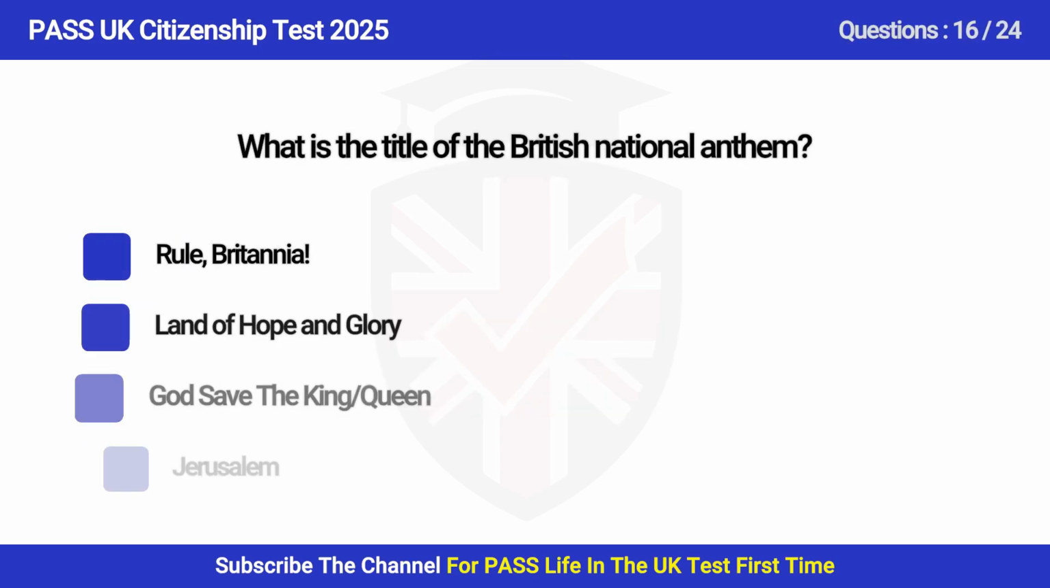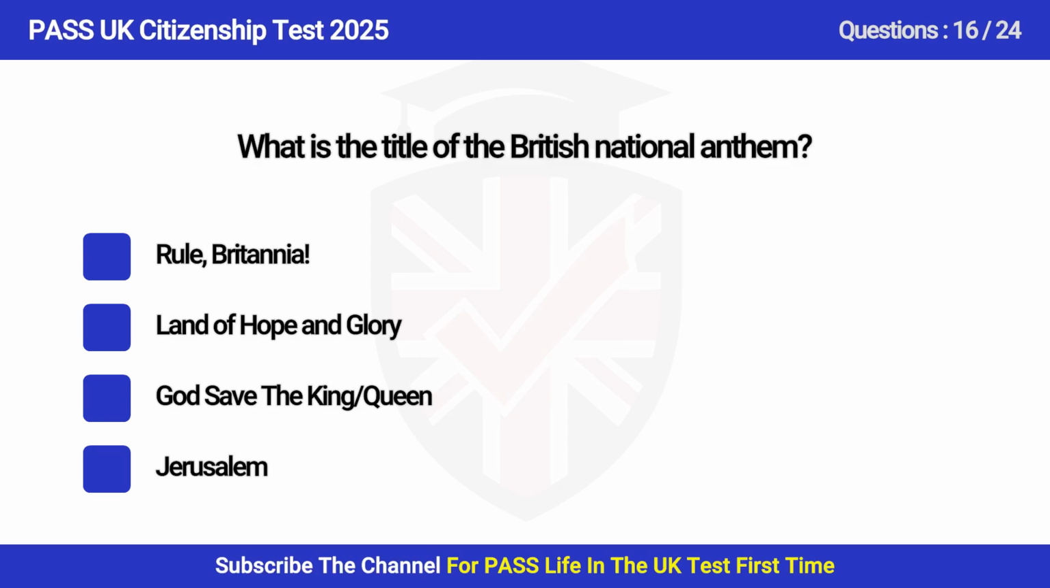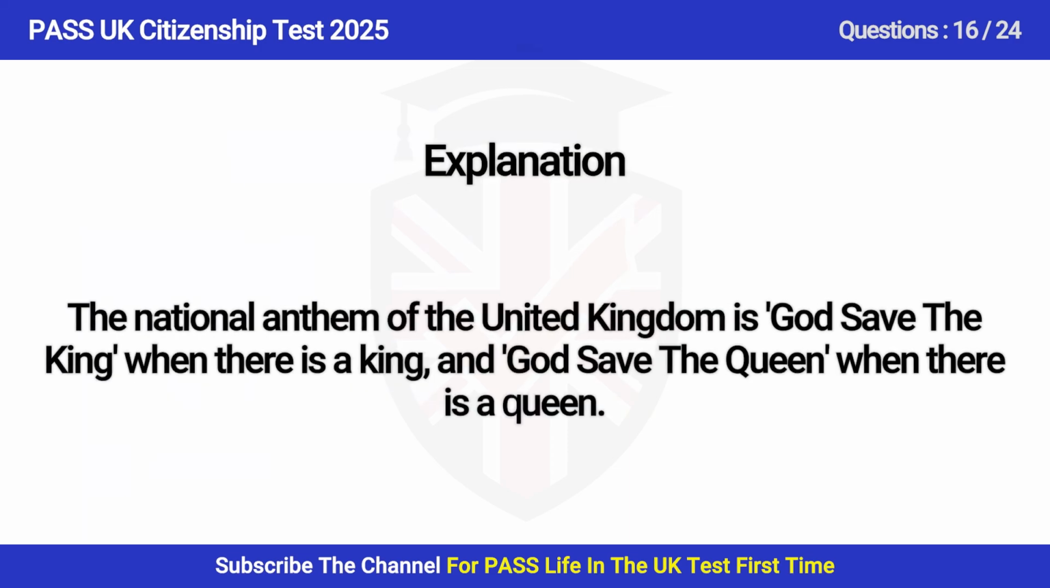Question 16. What is the title of the British national anthem? A. Rule Britannia. B. Land of Hope and Glory. C. God Save the King. D. Jerusalem. Answer is C. God Save the King. The national anthem of the United Kingdom is God Save the King when there is a king, and God Save the Queen when there is a queen.